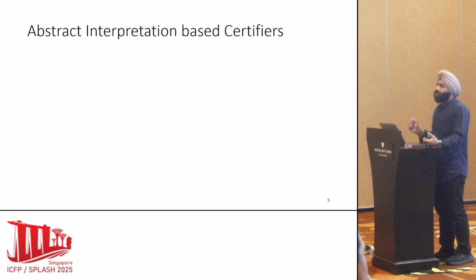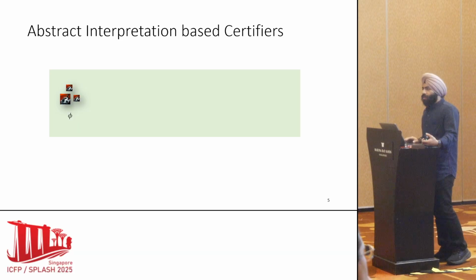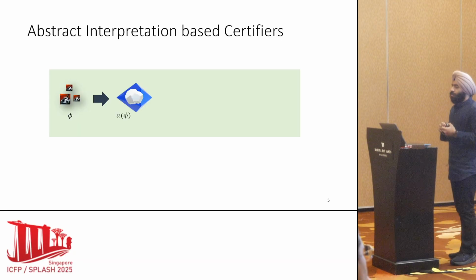Abstract interpretation-based certifiers are based on the key idea of over-approximation. So let's say you want to certify the property on a set of images, which is represented by phi here. Now, we abstract that using some abstraction function, alpha of phi, which is represented using the blue region, the over-approximation of the actual set.